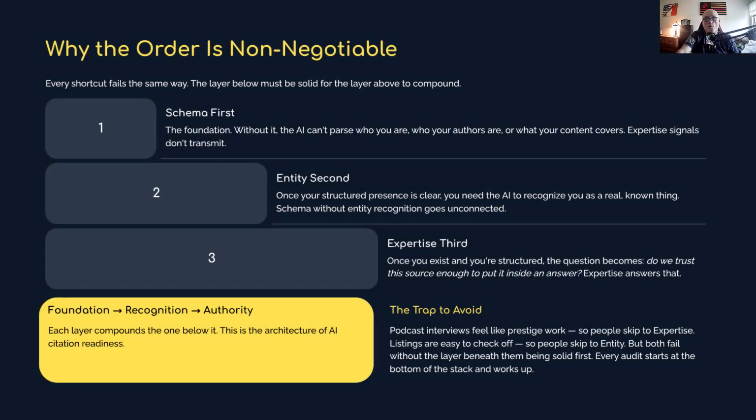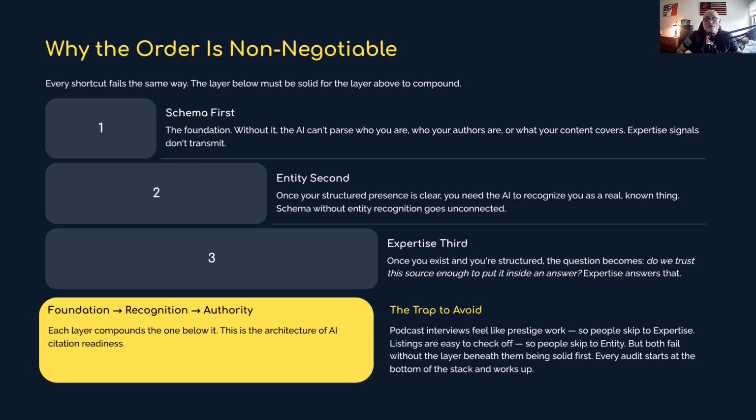Now, here's why the order matters. If you start with expertise, fancy author bios, original research, podcast interviews, but your schema is broken, the AI can't parse who you are, who the author is, or what the content actually covers. The expertise signals you built don't transmit. If you start with entity, listing everywhere, complete profiles, but you haven't built your schema on your own site, the AI sees you as a recognized entity but can't connect what you published to that entity in a structured way. So schema first